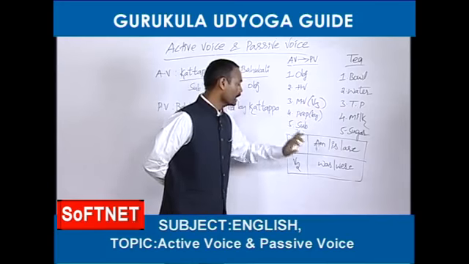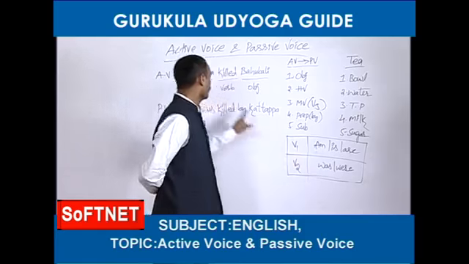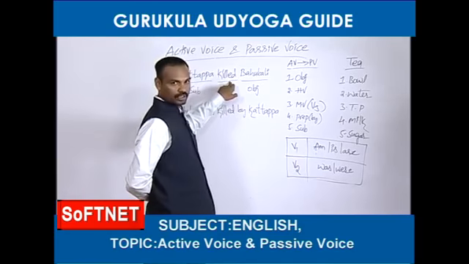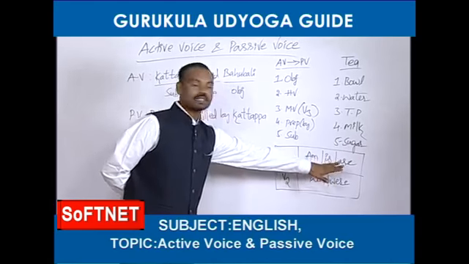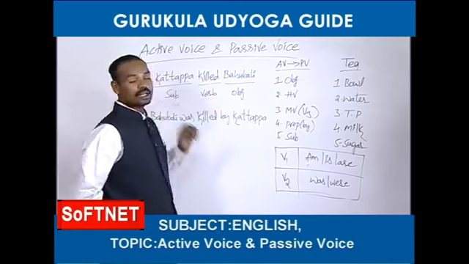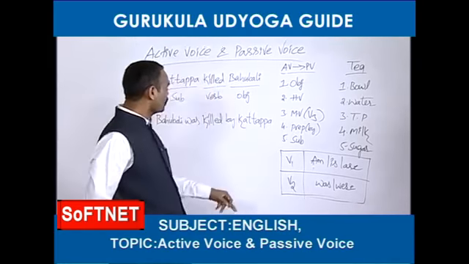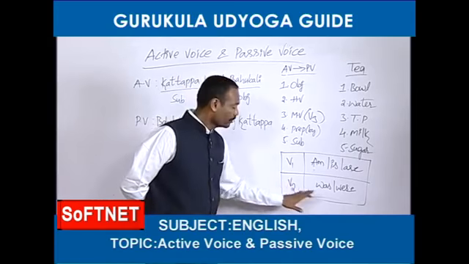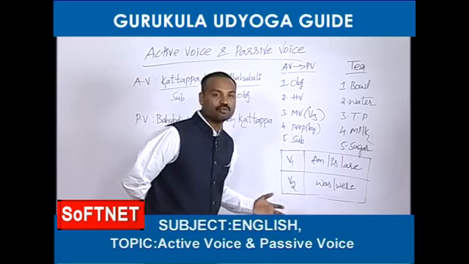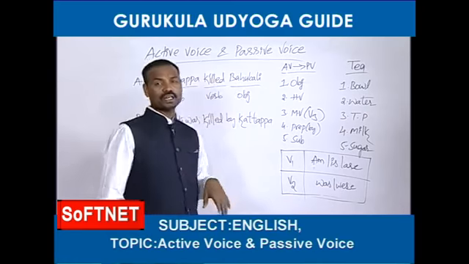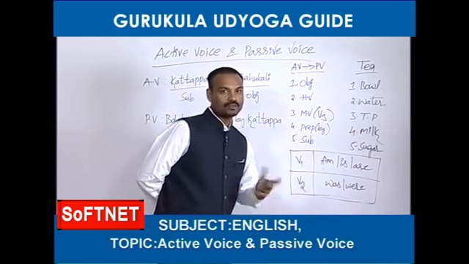Helping verb, HV means helping verb. These are also called B forms. Right. So whenever you find V1, if the verb is in the first form, you can select any one of these three. Okay. Is it V1 or V2, friends? Kill is V1. Killed is V2. So it is V2. So when the verb is in the second form, you are supposed to select the B form or helping verb from this list, was and were. Is it V1 or V2? V2. V2 means we should take the helping verb from here, either was or were.